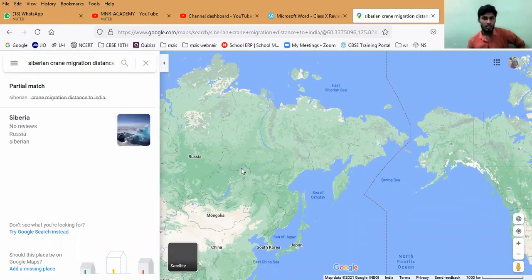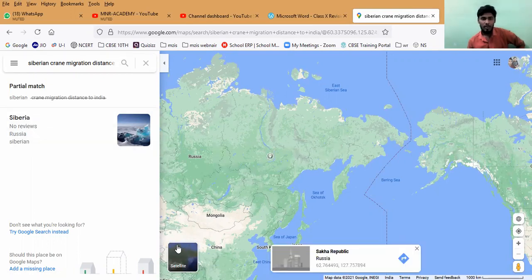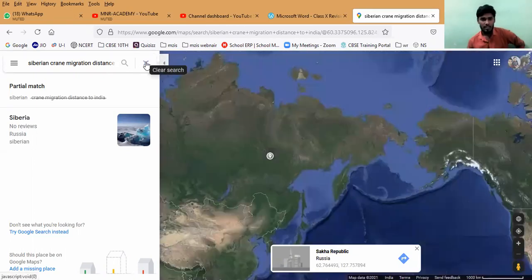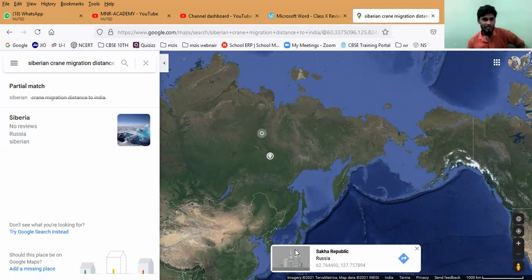Siberia is almost in Russia, where it is. Oh, it is not showing properly. Satellite map. Okay, we don't need to waste time now. You can see later where it is present. Here it is. Where is our India? I am not seeing my India. It is not showing here.